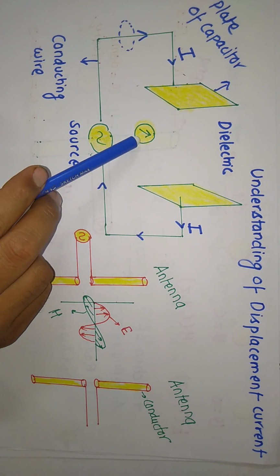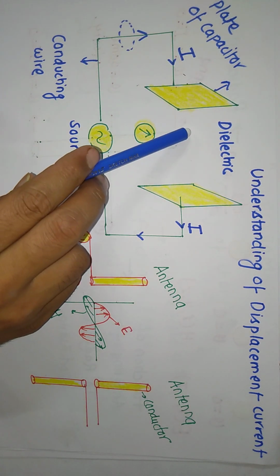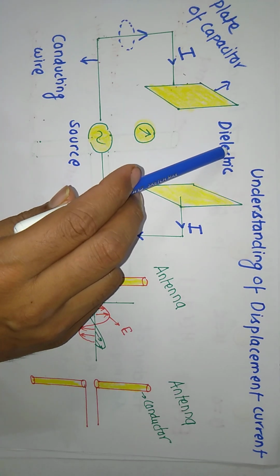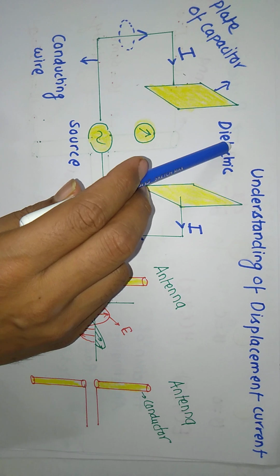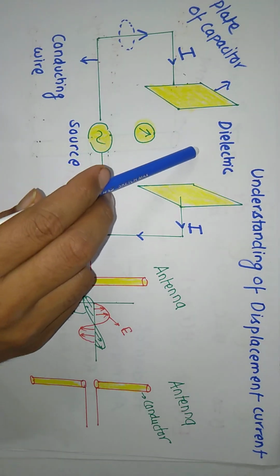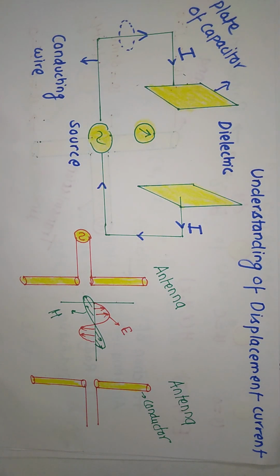This is your compass, this one is your needle. If you put your compass here, the needle will be deflected. Needle will be deflected means there is presence of magnetic field. It means that what is the root cause of magnetic field? Current. Means there is a current which is flowing through the dielectric material, known as displacement current.